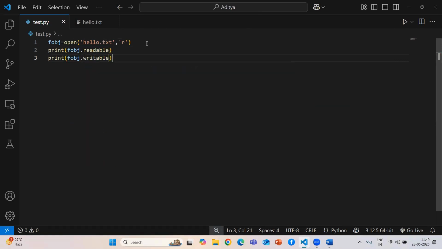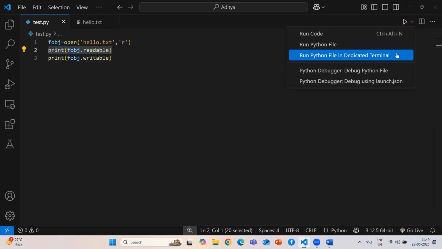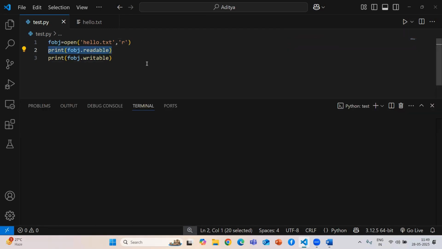We are using read access mode, so readable gives you the boolean value true, and writable gives false, which means we cannot write anything. Sorry, it first gave the method address, because you need to call the method.